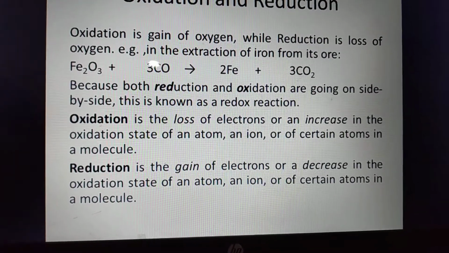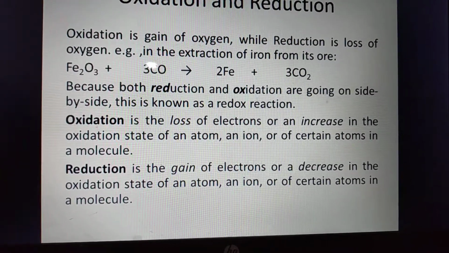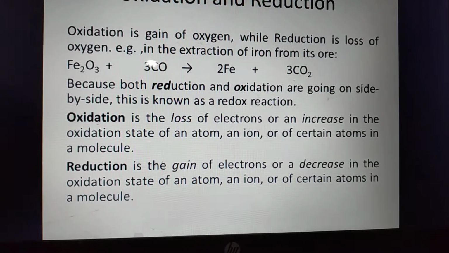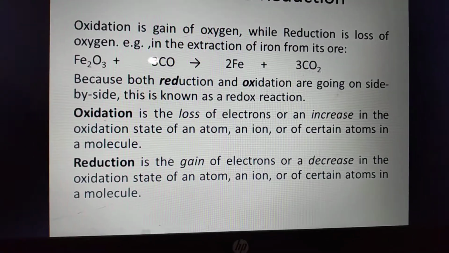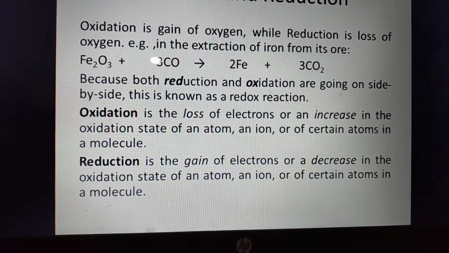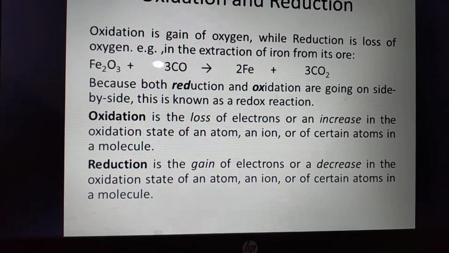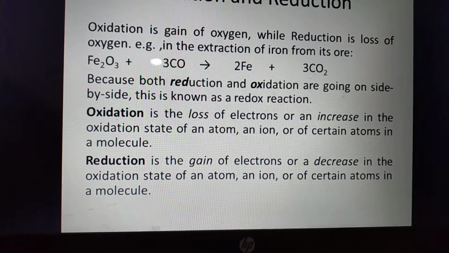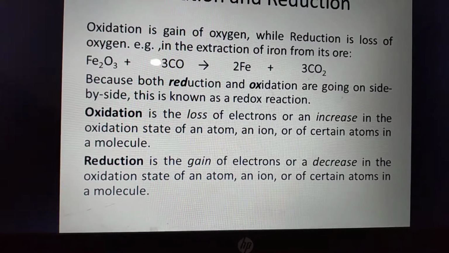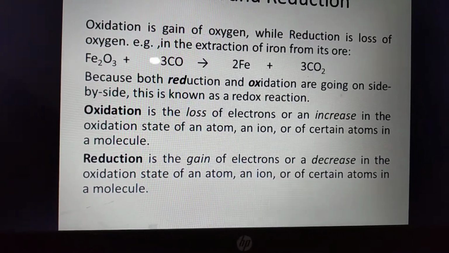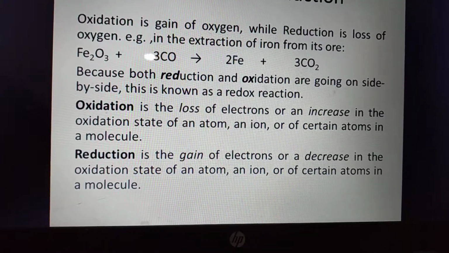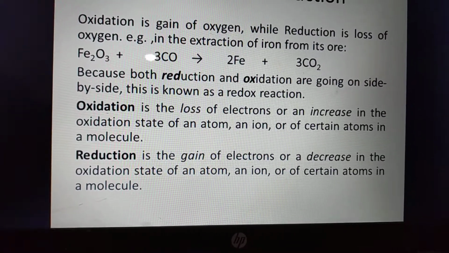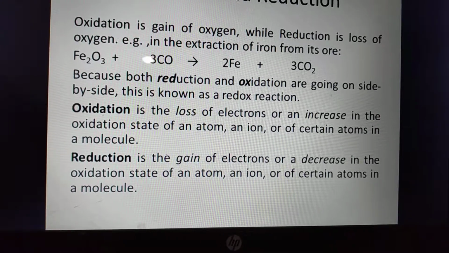In the extraction of iron, let us take the example from its ore, such as iron oxide Fe2O3, plus carbon monoxide to give iron plus carbon dioxide. Because both reduction and oxidation are going on side by side, this is known as a redox reaction.